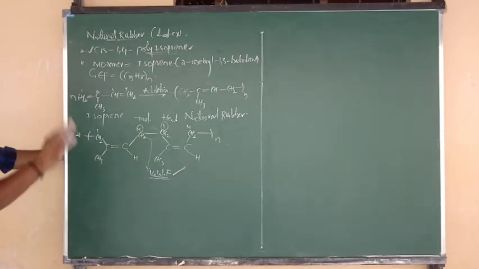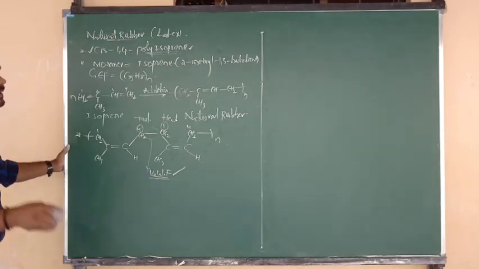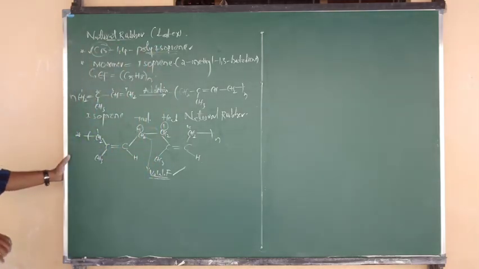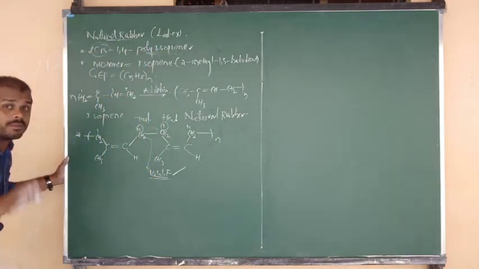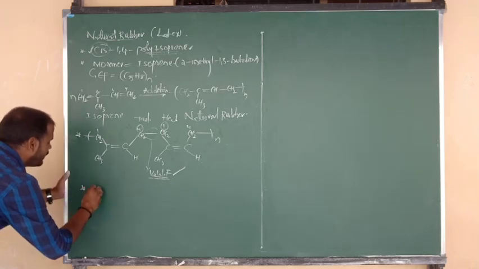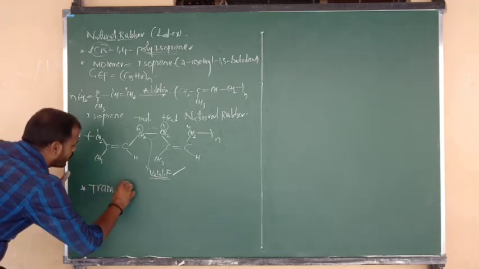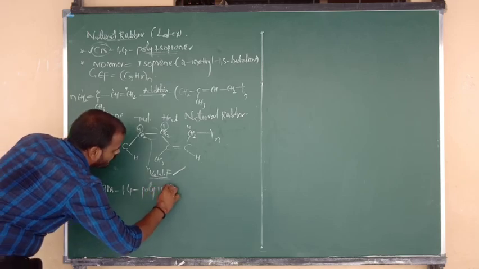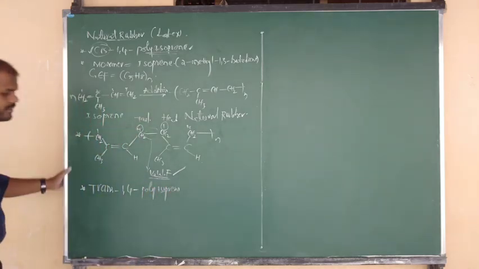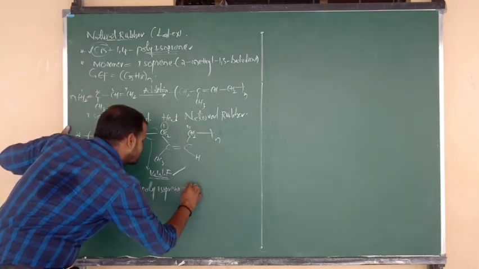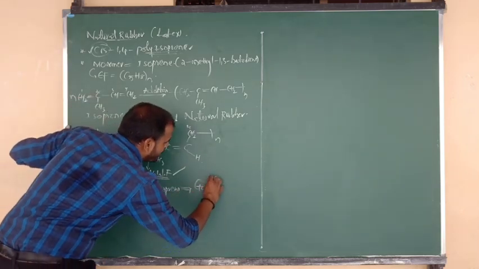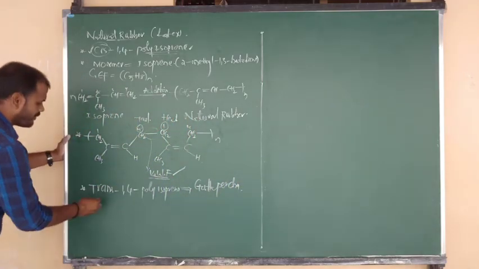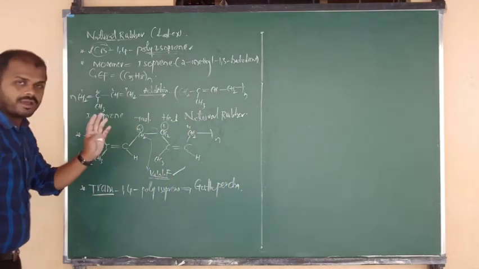So the story about natural rubber was clear. But remember one more point: natural rubber is nothing but cis 1,4 polyisoprene. Trans can also exist, but in rare cases. So listen carefully. Trans 1,4 polyisoprene is known as gutta percha. Very important. What is meant by gutta percha? Trans 1,4 polyisoprene is called gutta percha.